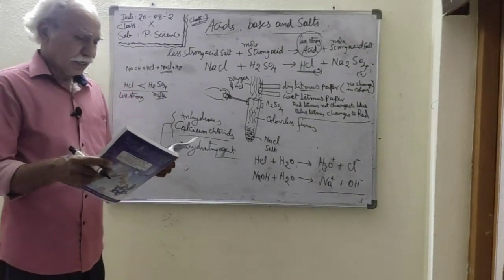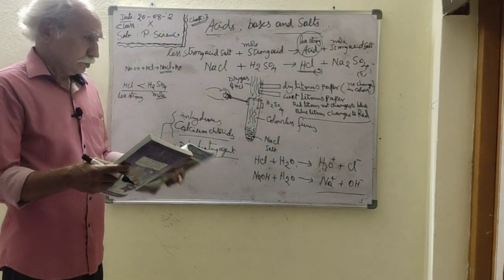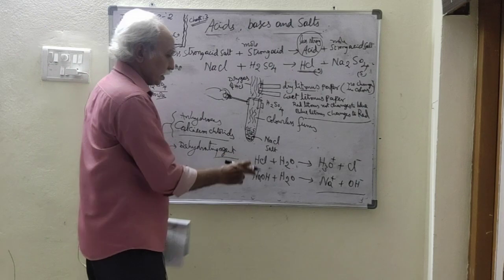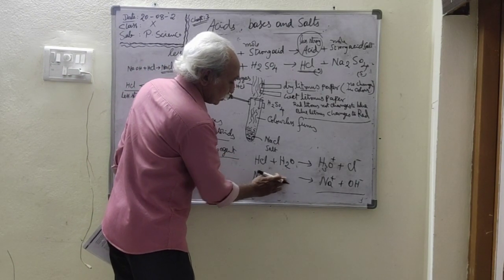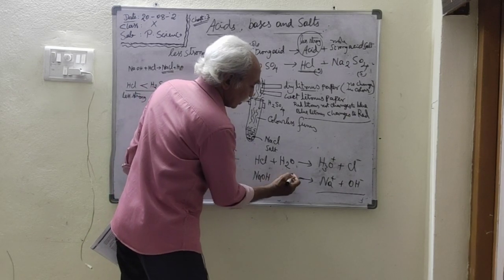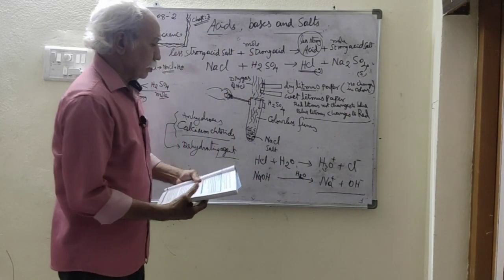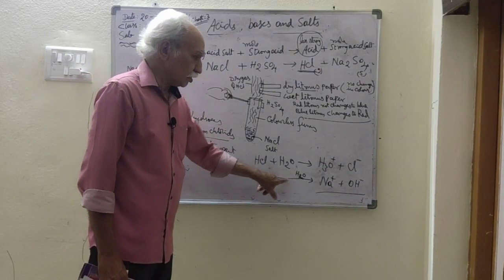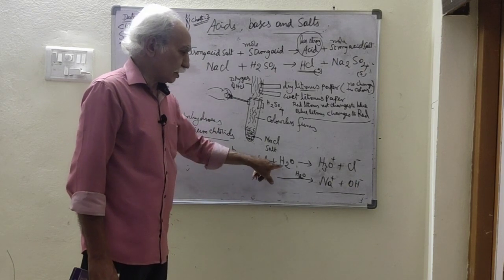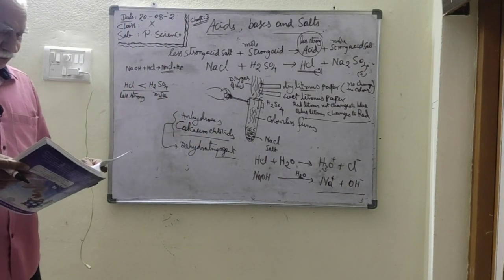So in this case water is not written as plus H2O, but above the arrow mark, which indicates it is not reacting, just dissolving. But in the first case, it is reacting. That is the distinction.